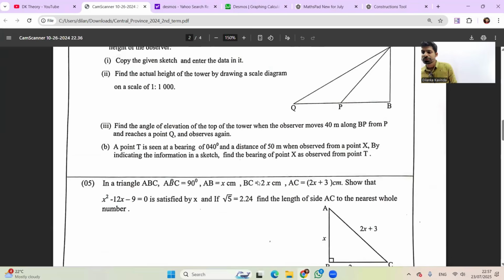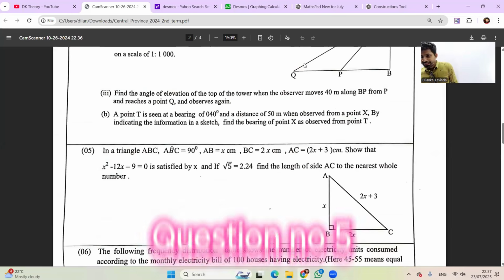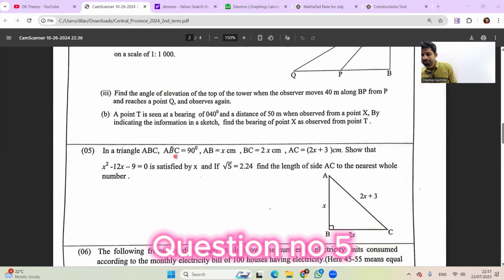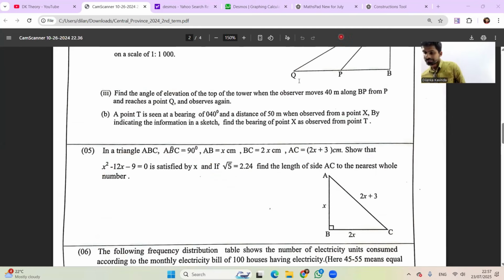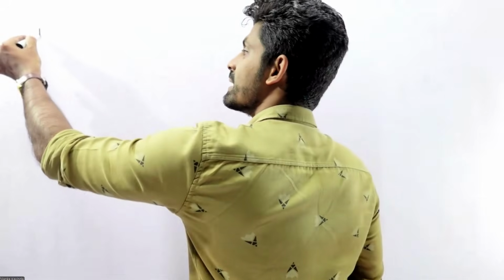Question number 5. Let's quickly move to question number 5. Then the last one, question number 6, then we can move to the B part. Question number 5: in a triangle, angle ABC equals 90 degrees, AB equals x, BC equals 2x, AC equals 2x plus 3. Show that this one satisfies it. Let's see.